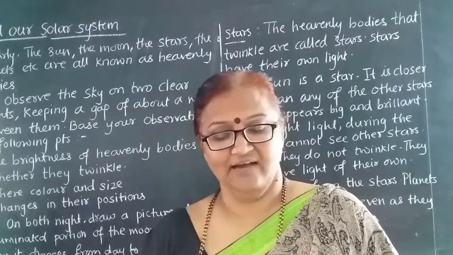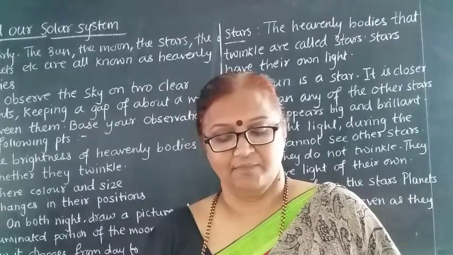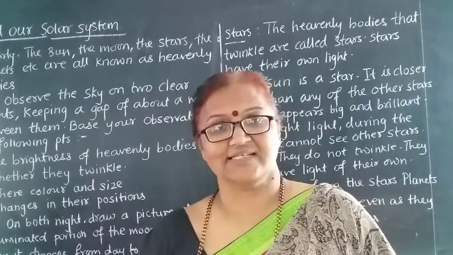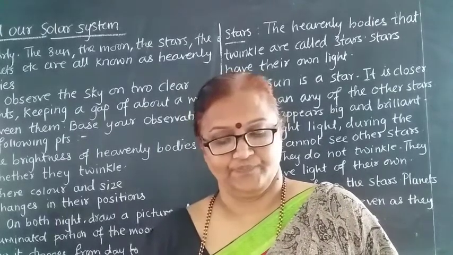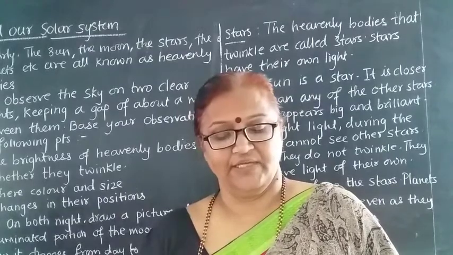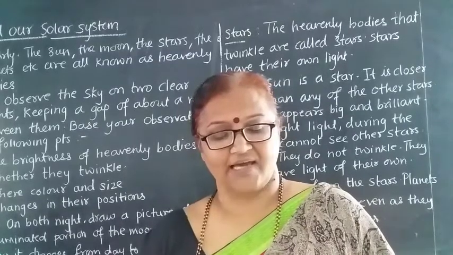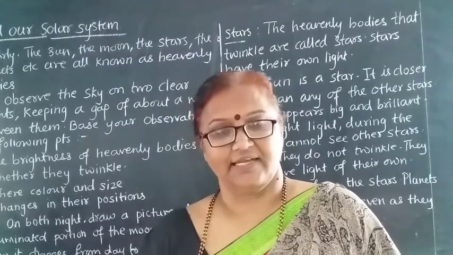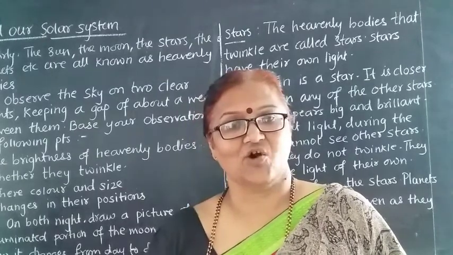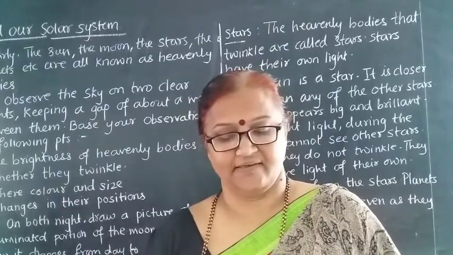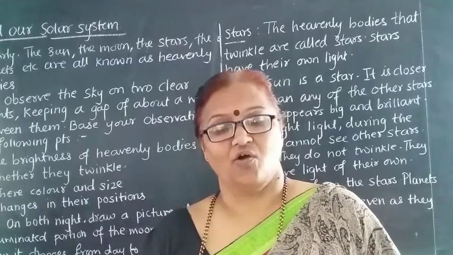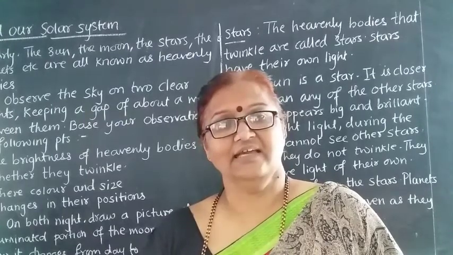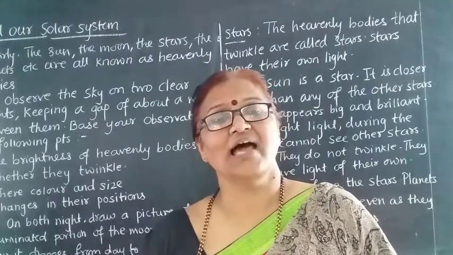Next come the asteroids. Between the planets Mars and Jupiter, there is a band of numerous small heavenly bodies.